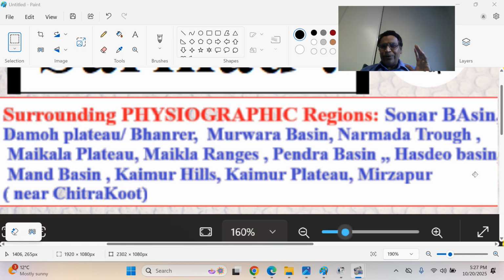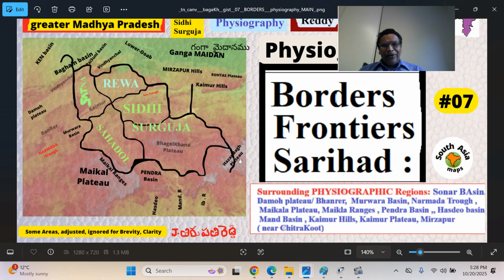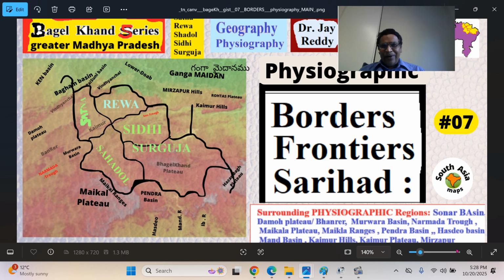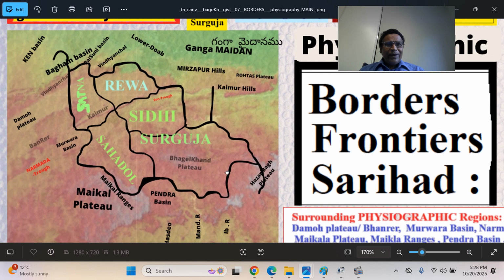Pendra River Basin, that is the historic Bilaspur district of today's Chhattisgarh. Then the Hasdeo Basin in the Bilaspur region, Mand River Basin, Ib River Basin, Kaimur Hills and Kaimur Plateau. These plateaus are in the Bihar region, the southern part of Bihar, Rohtas, Sasaram, those areas. Mirzapur Hills and Plateau, Chitrakoot regions. So we look at all these surrounding areas. I will also take you to the map and show you. First we have read them, and here I will expand and look at them further.